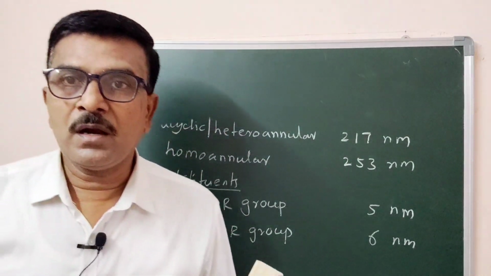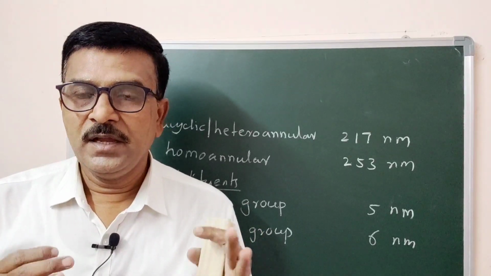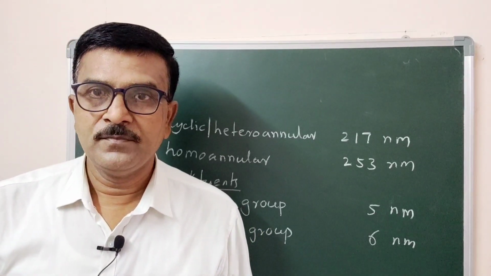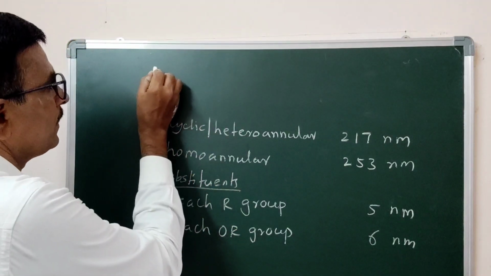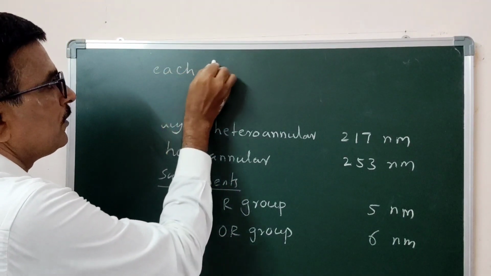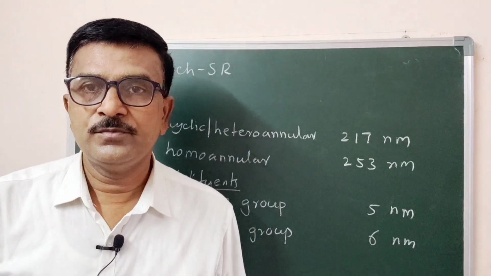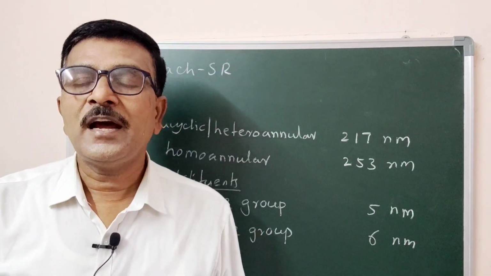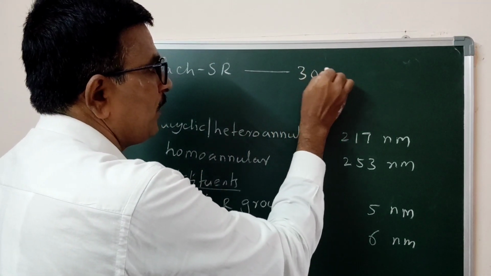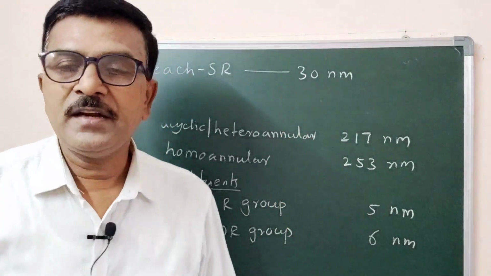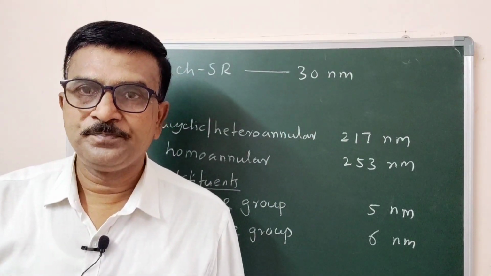Each SR, thioalkyl group, affects the absorption maxima by 30 nanometer.